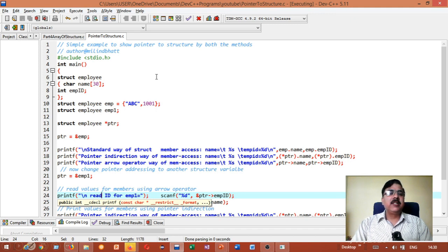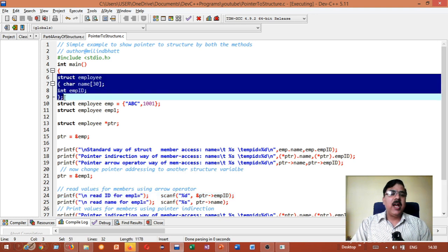So here is a simple example to show pointer to structures by both the methods, both the methods meaning indirection as well as the arrow operator. Declare a header file, come to the main part. Integer main, declare one structure. I have used an employee structure having two members, name and ID.